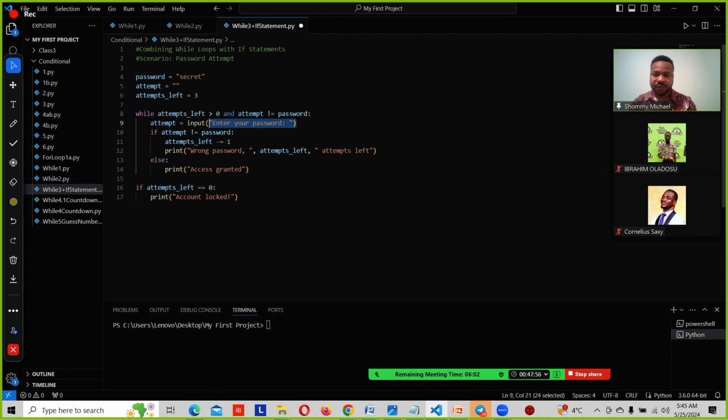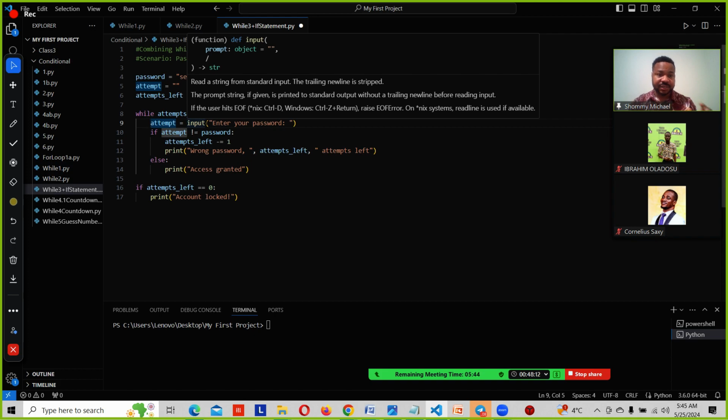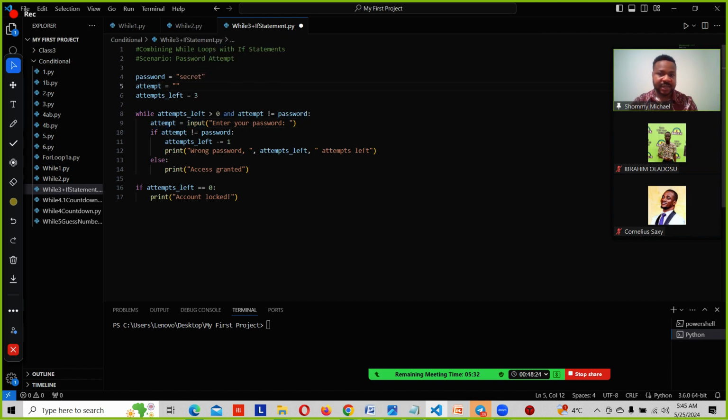Now we are moving further, line 10. We said if attempt, what is our attempt? Our attempt is empty, right? Remember, in line 9, we said our attempt is empty. Because it's empty, we are now allowing the user to input something in that attempt. Because right here, we are not assigning any value for the attempt.